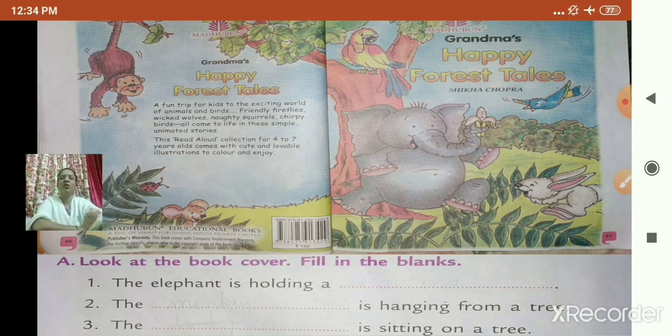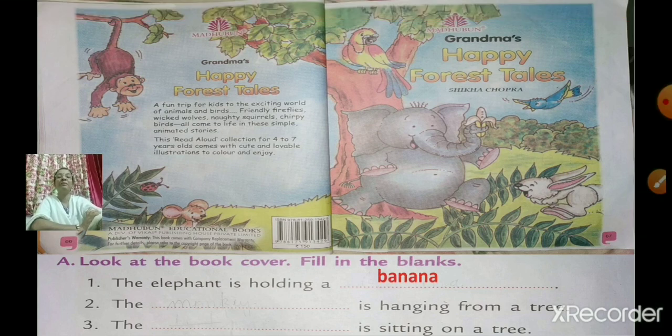Which fruit is that? Yes, it is a banana. So, the elephant is holding a banana. Children, you have to observe the picture properly and then write the answer. So, write banana in the blank space. Okay? We go to the next one.